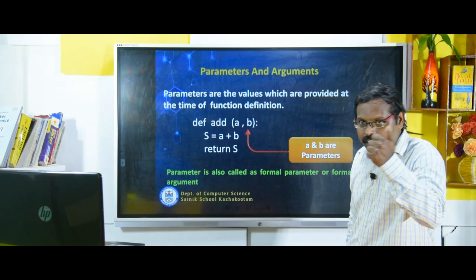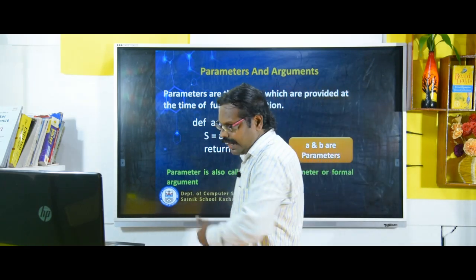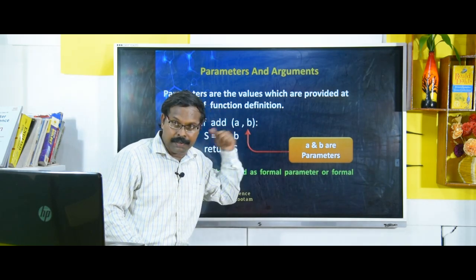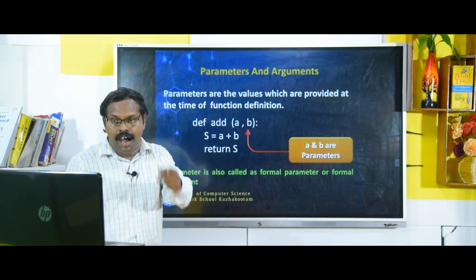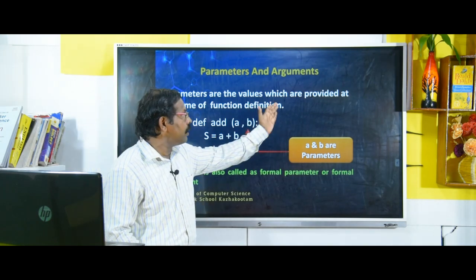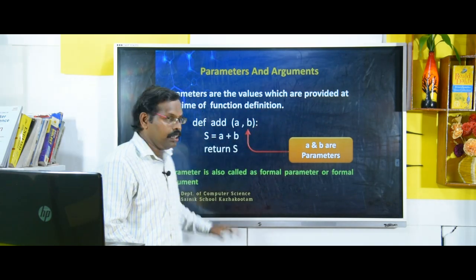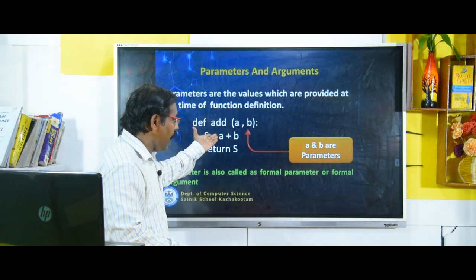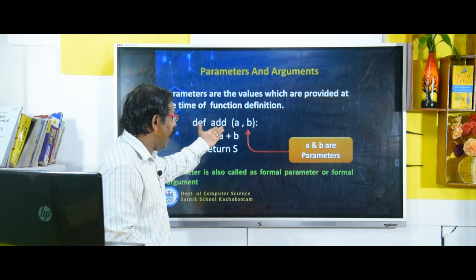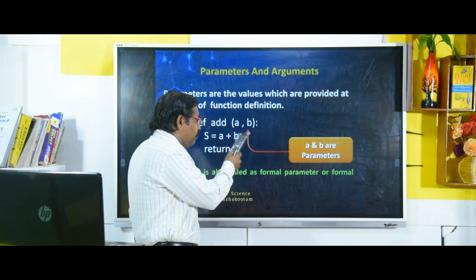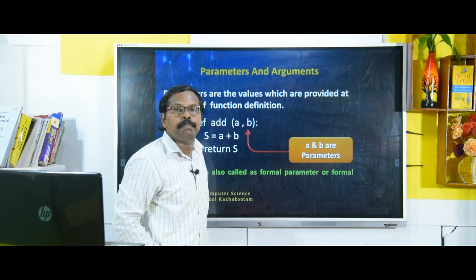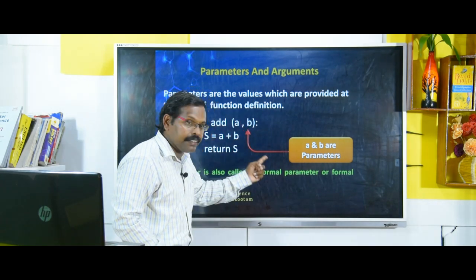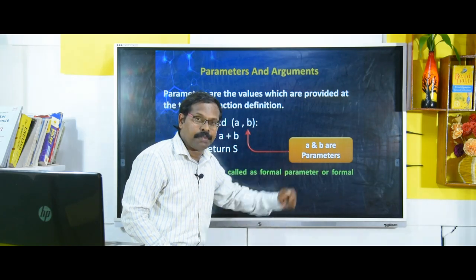Now let us study the next topic, parameters and arguments. You look at the screen. What are parameters? I have already discussed what parameters are in the previous slide. Parameters are the values which are provided at the time of function definition. You see, the same function I discussed in the previous slide, I have written here. You look here, def add(a, b). At that time, a, b are called parameters. In the previous slide also I discussed the same thing.